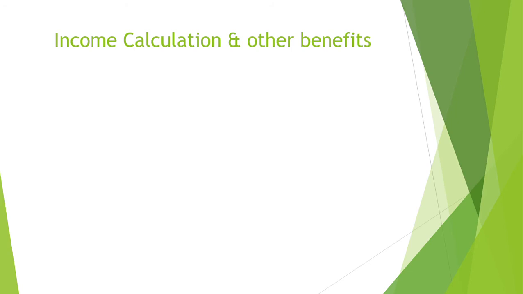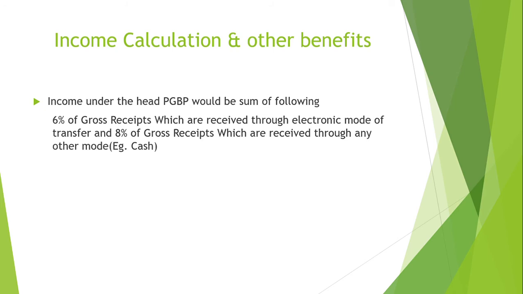Income under the head PGBP would be the sum of 6% of gross receipts which are received through electronic mode of transfer and 8% of gross receipts which are received through any other mode. Apart from the benefit of ease of income calculation, there are two other benefits of using section 44AD.